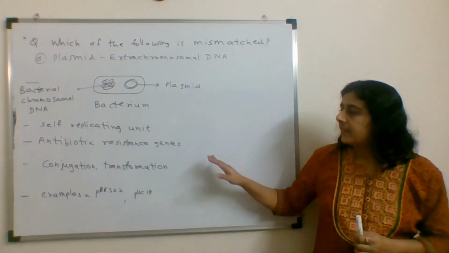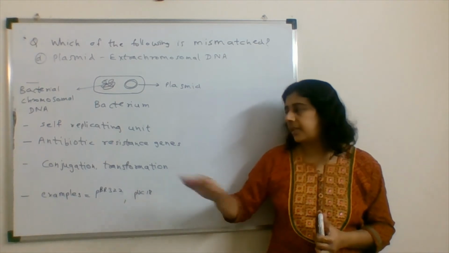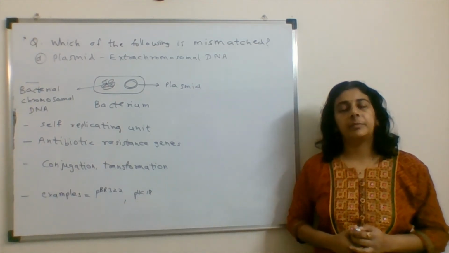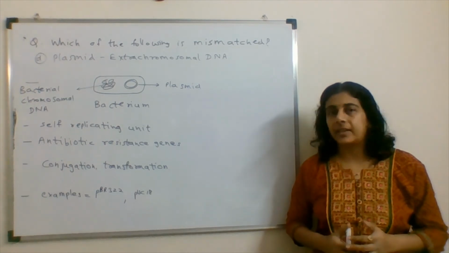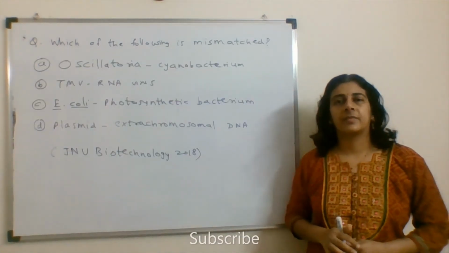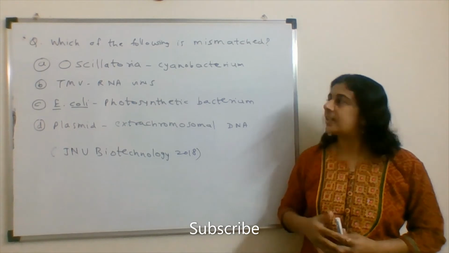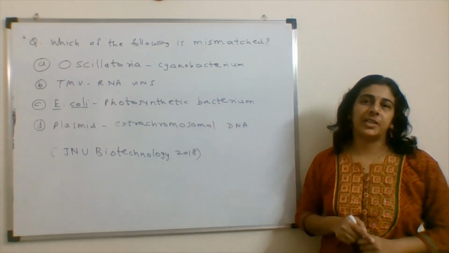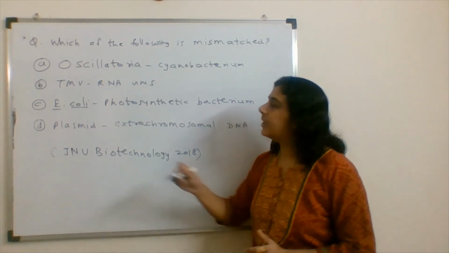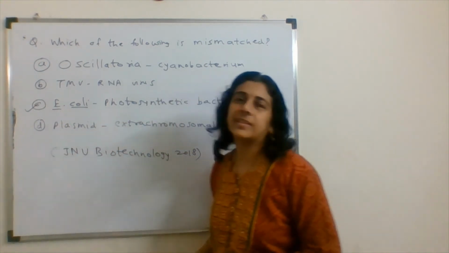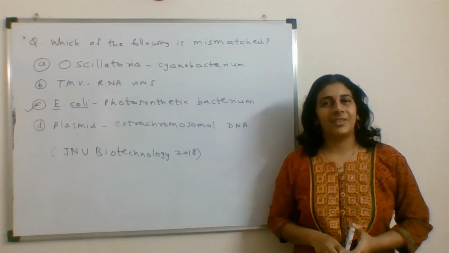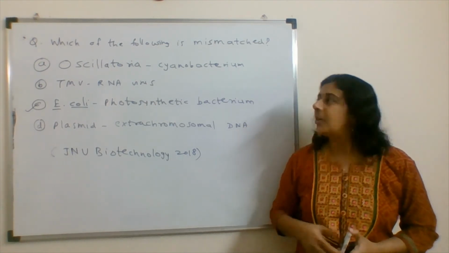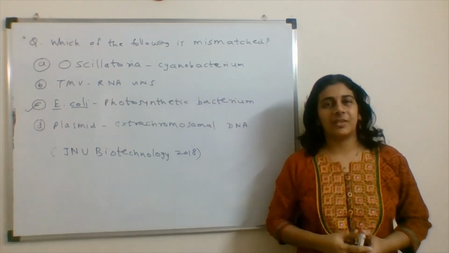Okay. Then here I have written some examples. pUC18, pBR322. These are examples of bacterial plasmids. So the answer for this question is option C, that is, E. coli is a photosynthetic bacteria, because E. coli is not a photosynthetic bacteria. All other options are matching with each other.